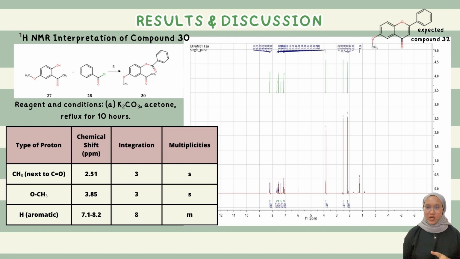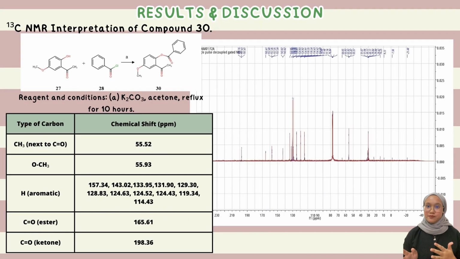The proton NMR result shows the CH3 is indicated by the peak at 2.51 ppm, with the integration of 3 next to C double bond O. The detection of a singlet peak at 3.85 ppm shows the existence of a methoxy group that consists of 3 protons. The aromatic compound peaks showed multiple peaks from 7.1 ppm to 8.2 ppm. Therefore, compound 30 was predicted to have 14 protons by the proton NMR.